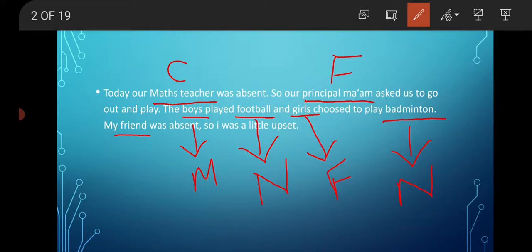Friend, coming to friend, when we say friend, we don't know exactly whether we are talking about a male friend or female friend. We don't know whether we are talking about boys or girls. So friend might mean some boys or girls who are your friends. So again this is going to be a common gender. Clear?